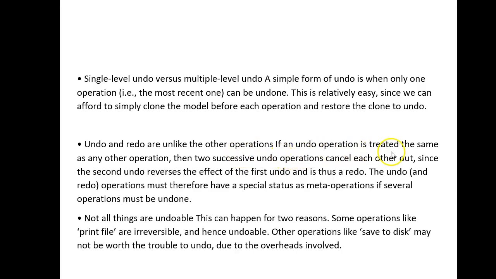If an undo operation is treated the same as any other operation, then two successive undo operations cancel each other out, since the second undo reverses the effect of the first undo and is thus a redo. The undo operations must therefore have a special status as meta operations if several operations must be undone.